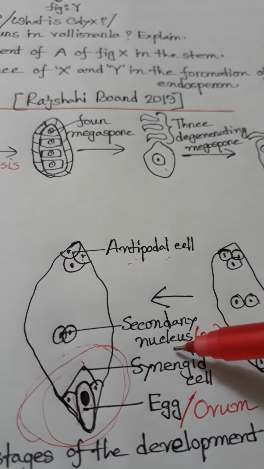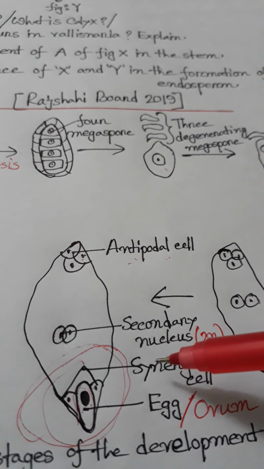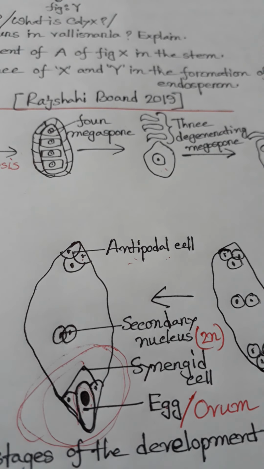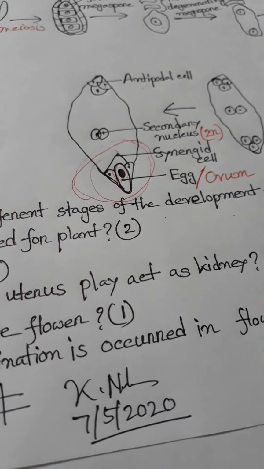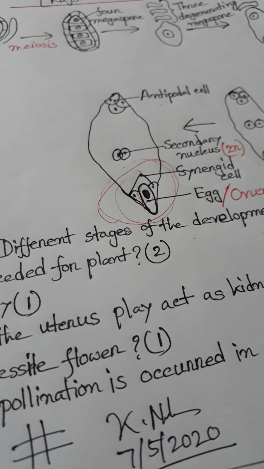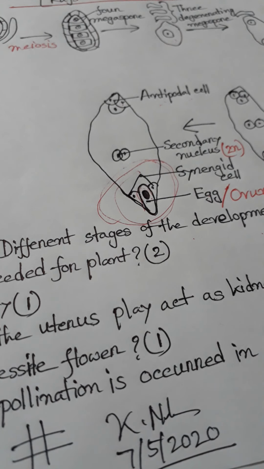These take place at the same time. This phenomenon is called double fertilization. What is double fertilization? One male gamete fuses with the egg and another fuses with the secondary nucleus. This is called double fertilization.